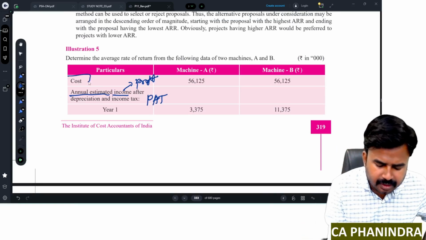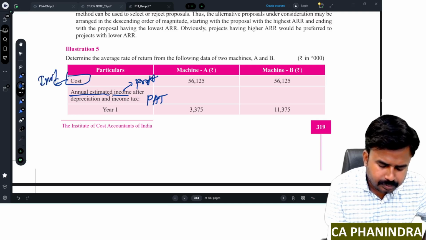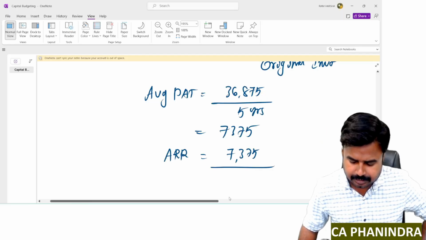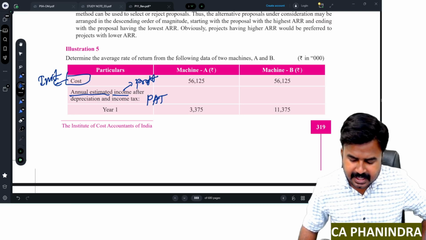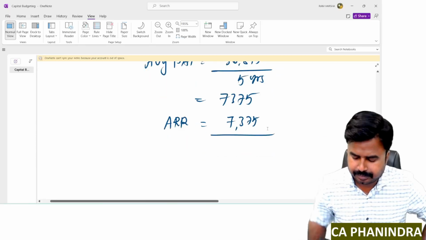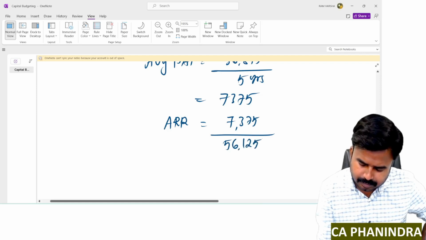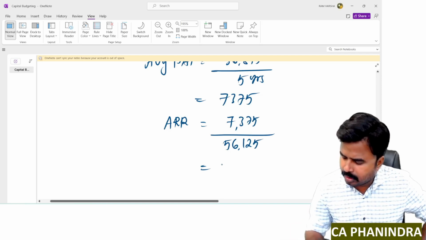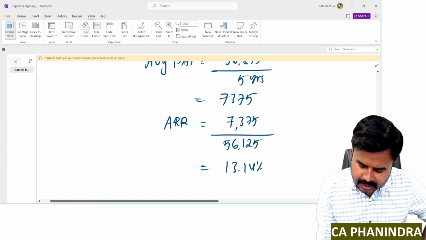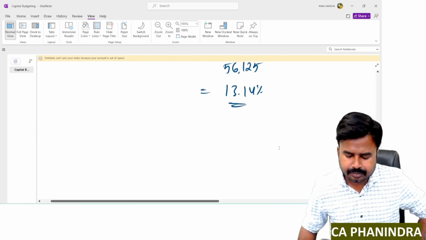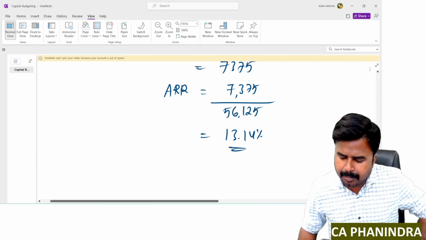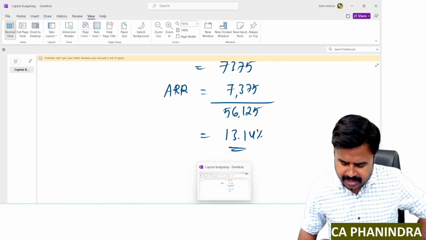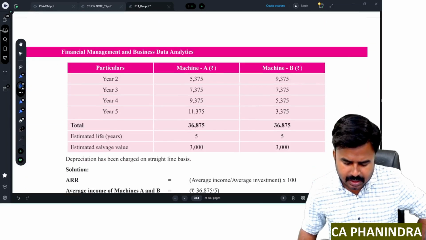The cost is nothing but your investment. Machine cost. In year 0, you'll purchase this machine A. So that's your original investment, 56,125. So your ARR will be 7,375 divided by 56,125. I got 13.14%. This is original investment method. And I can solve this ARR computation by using average investment also. So for average investment, we need what? Salvage value. That salvage value is 3,000. Remember that.